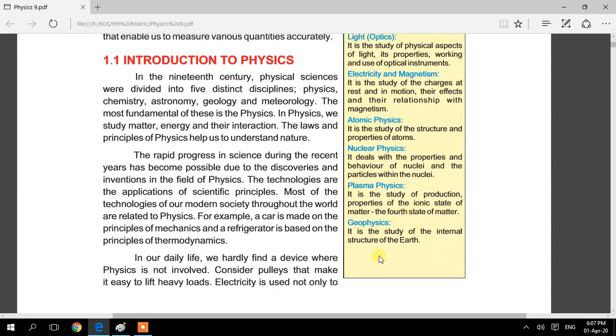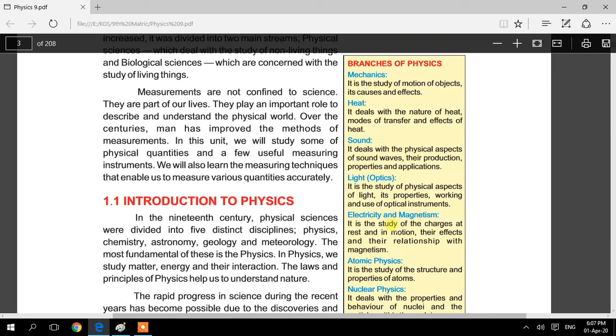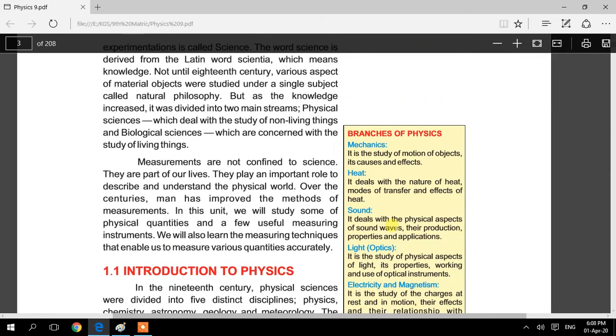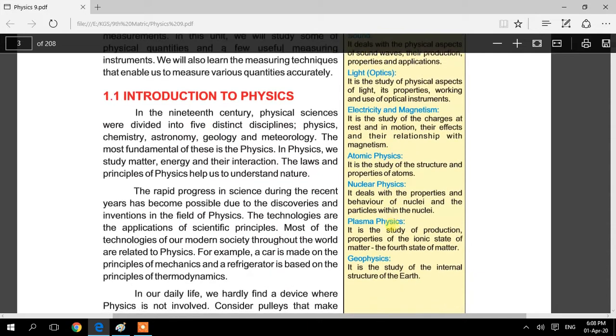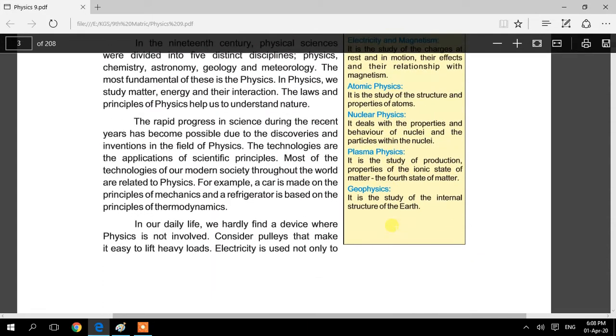So in the next branch you will study the internal structure of the earth, that is called geophysics. Okay, these are the branches of physics, and you will learn them along with the definition of physics. Okay, so it is very important. Now move towards the next topic.